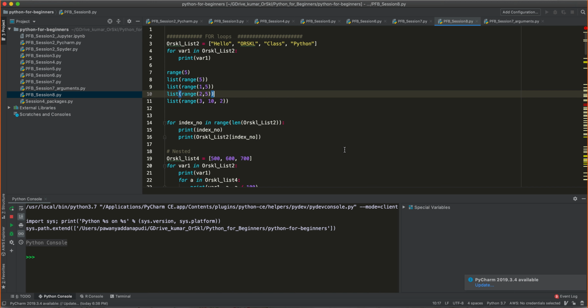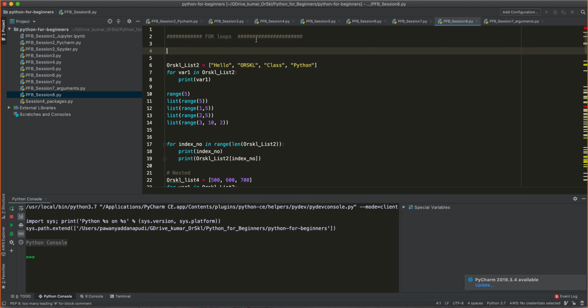So in continuation to the same conditions and loops, today we have two more important loops and conditions to learn. One is the for loop and the other one is the while loop. While learning the for loop and while loop, I'm also going to help you learn two more important topics called range and sleep. These are two common things that you will see in every Python program. That's the reason I would like to spend a few more minutes on explaining what is range and what is sleep. Okay, so let's quickly start off with for loops then.